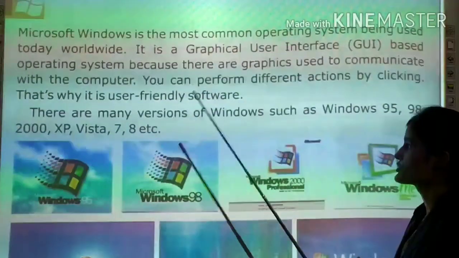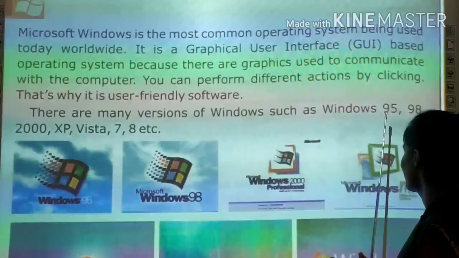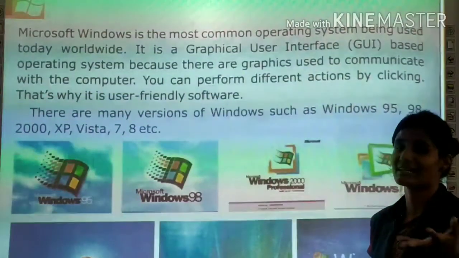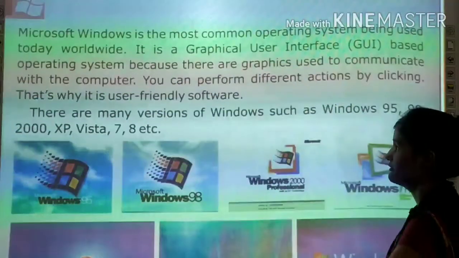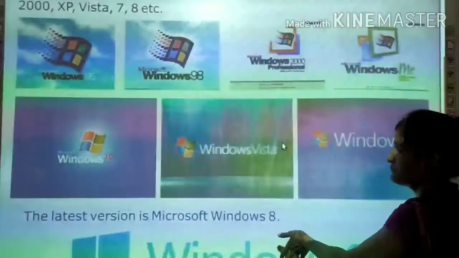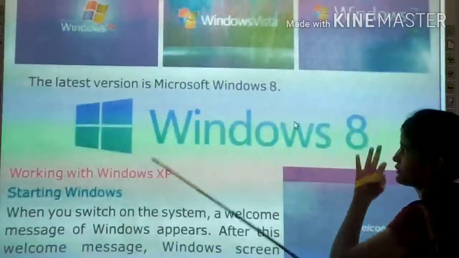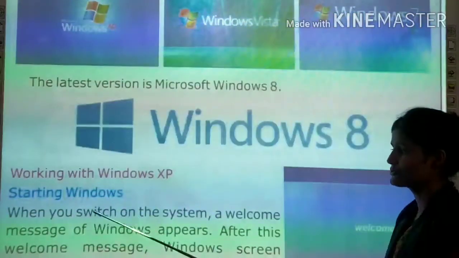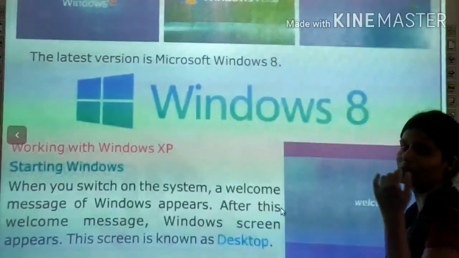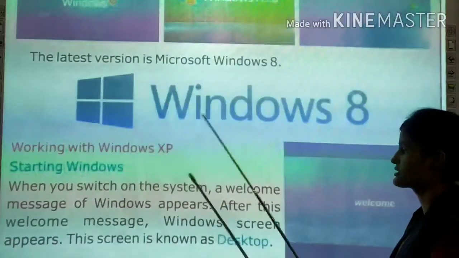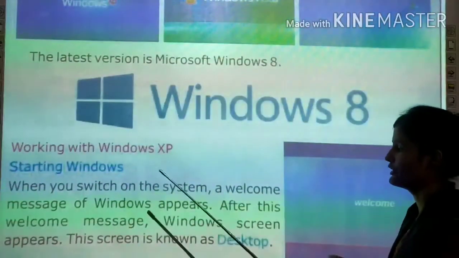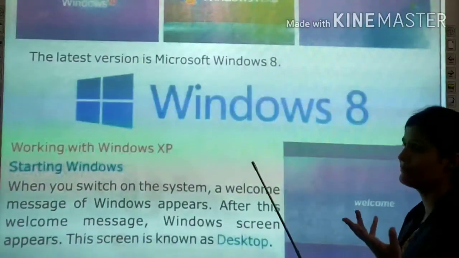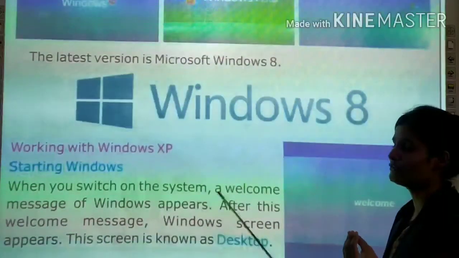There are many versions of Windows such as Windows 95, 98, 2000, XP, Vista, 7, 8, etc. The latest version is Microsoft Windows 8. Working with Windows XP, starting Windows: when you switch on the system, a welcome message of the Windows appears. Window पर लिखा आता है, which message क्या बोलता है, वो welcome.